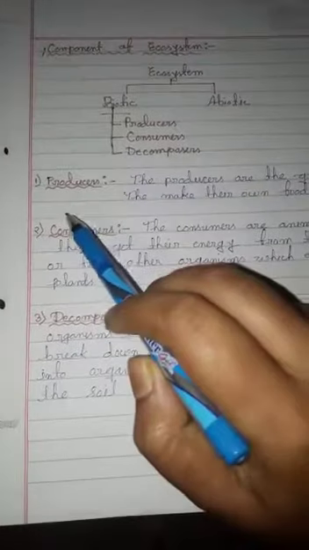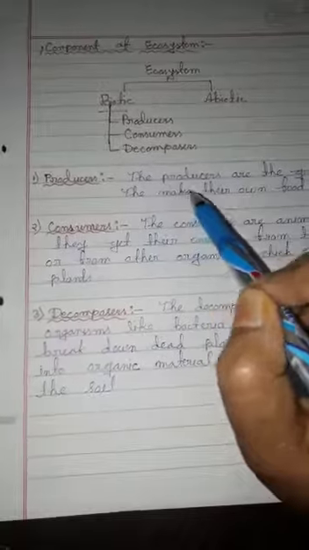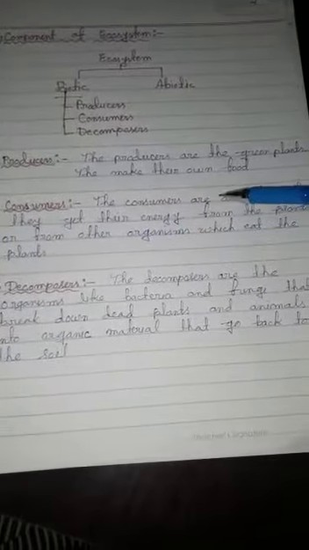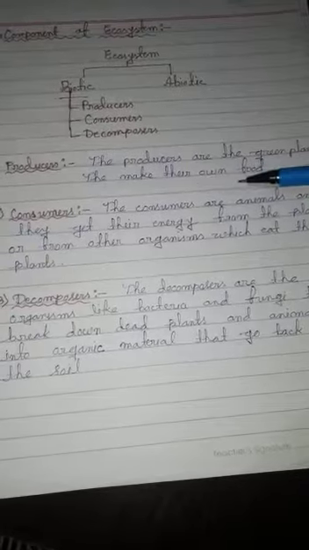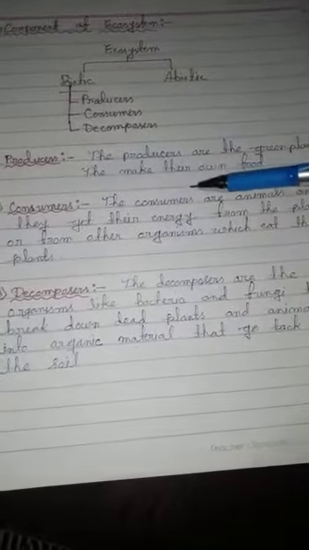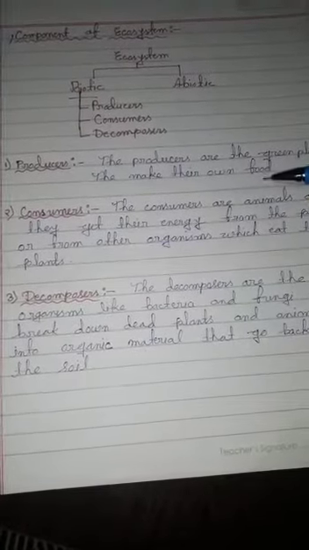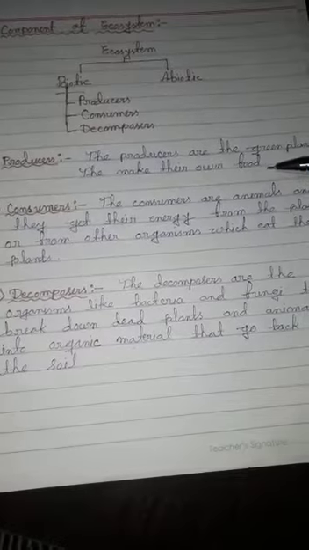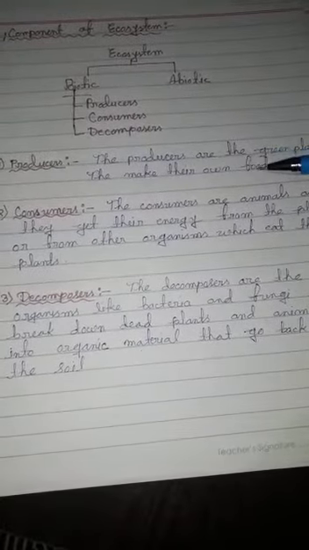So first we talk about the producers. Producers means they produce food. They are the main source of producing food, and are called producers. The green plants and some photosynthetic bacteria are examples of producers because they make their own food from the sunlight by the process of photosynthesis.